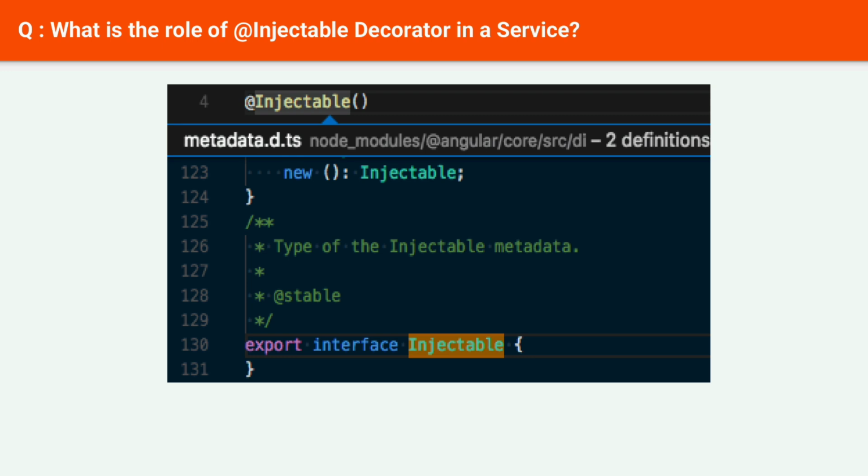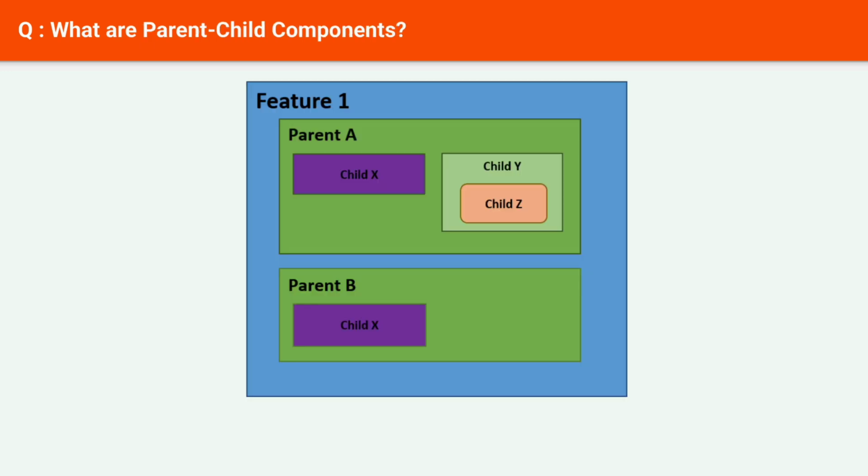Next question: what are parent-child components? When you move from a single component to many components, you begin to need mechanisms so that components can communicate with one another. Halogen gives us three ways for a parent and child component to communicate. A parent component can send queries to a child component, which either tell the child component to do something or request some information from it.